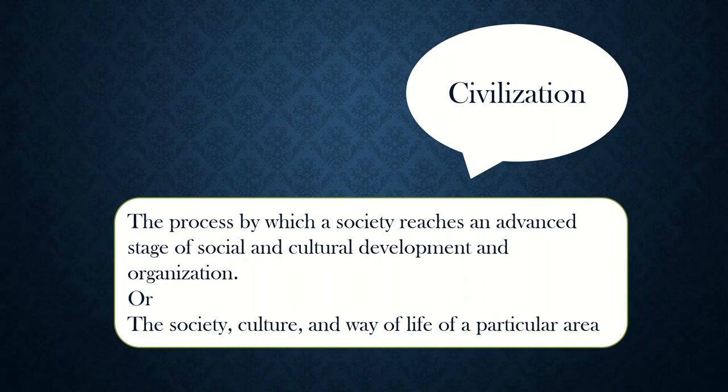Here, let me give you a small example. Our Indian society also has this civilization. Indian civilization had its past, its present, and its future too. In future also this civilization will continue. People are not permanent in the society, but society is permanent, right?